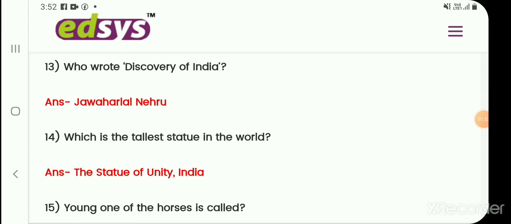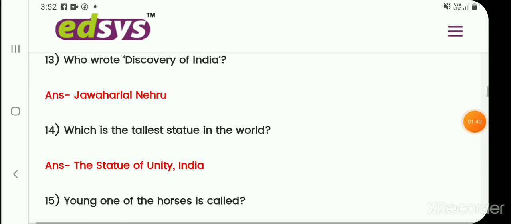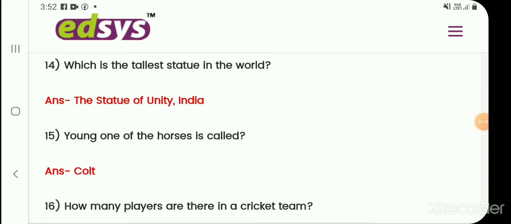Who wrote Discovery of India? Jawaharlal Nehru wrote Discovery of India. This is the book. This book was written by Jawaharlal Nehru. Which is the tallest statue in the world? The Statue of Unity, India. This is the tallest statue in the world.